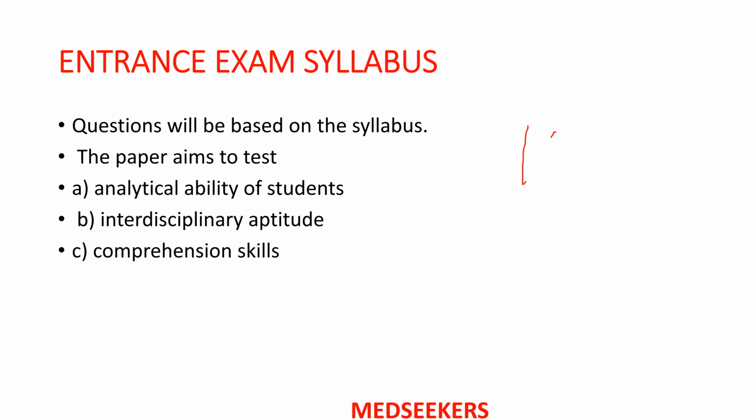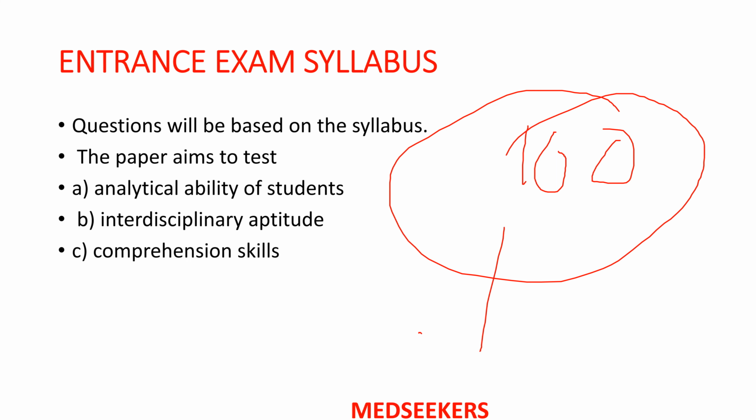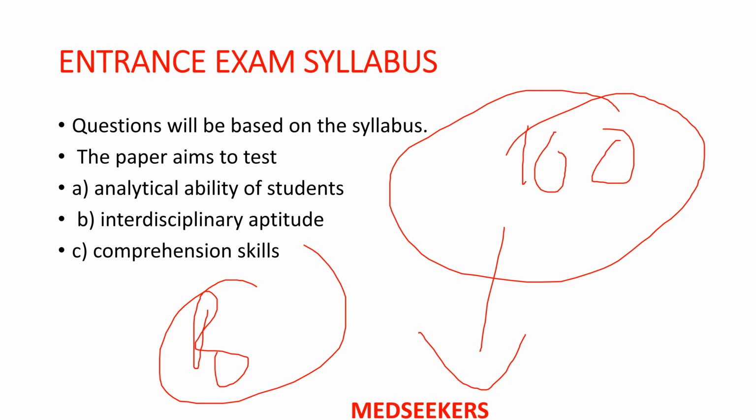See, one thing, your 100 marks paper will definitely have questions from the entrance exam syllabus only. They will not ask in a generalized manner. So have a look at your entrance exam syllabus and start your preparation. Generally they are trying to test your analytical ability and your aptitude and your comprehension skills. Section B will be subject oriented.